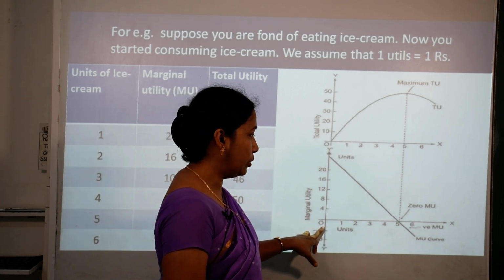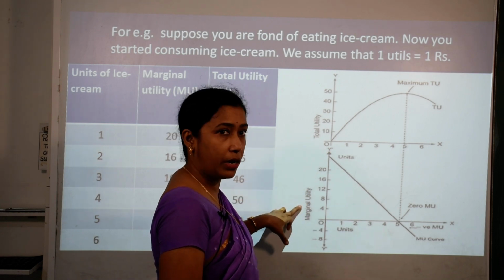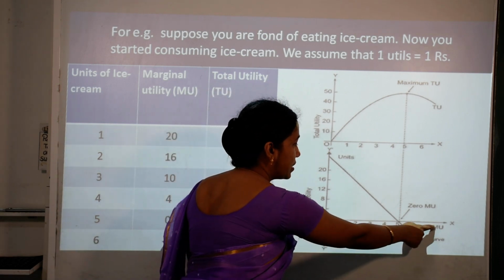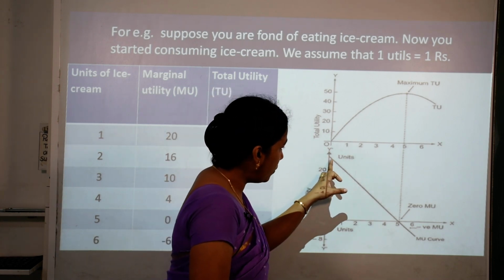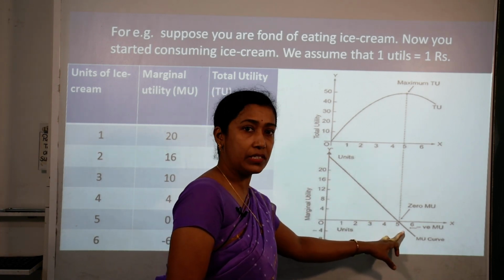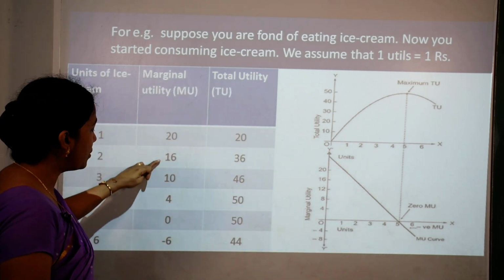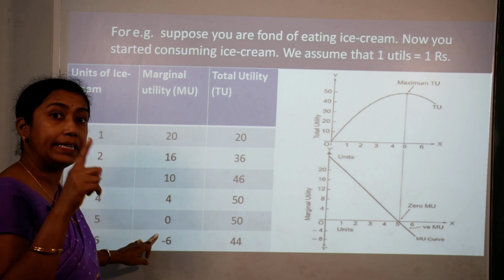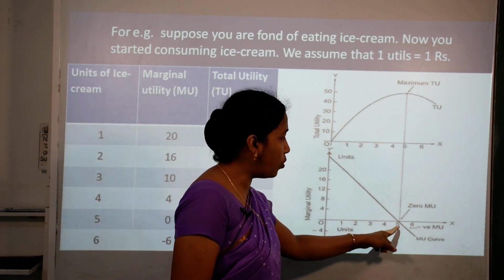Now the second diagram or second figure is of marginal utility. On the OY axis we have marginal utility, on the OX axis हमने show करा है number of units of ice cream which have been consumed. Now what we can see is that the curve is downward sloping, and why is it downward sloping? What we can notice in marginal utility is that it is constantly decreasing, diminishing, so the curve is downward sloping.